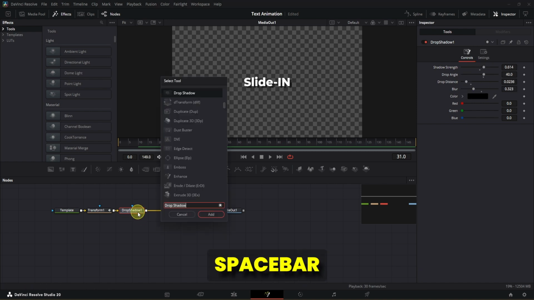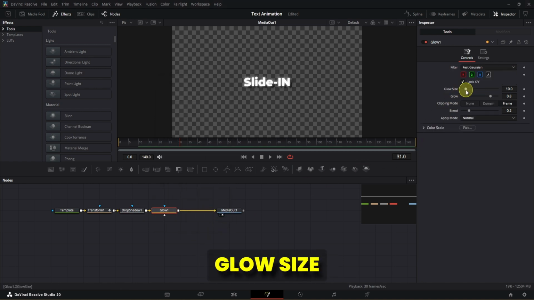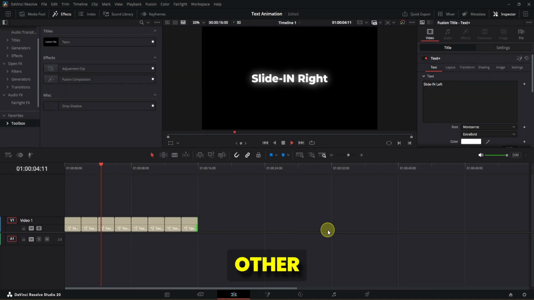Again, press Shift plus space bar, add glow node to it. You can change glow size and glow from the settings. Similarly, you can create these other effects.